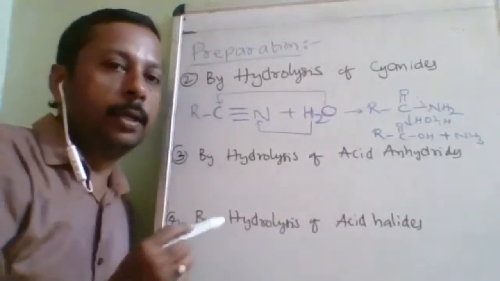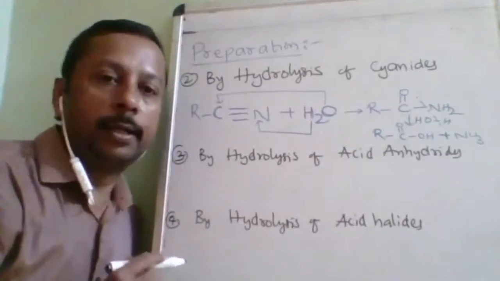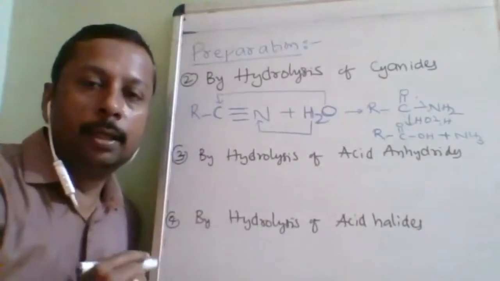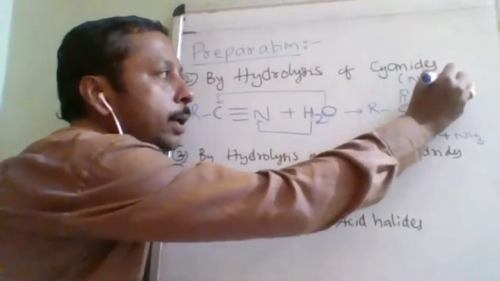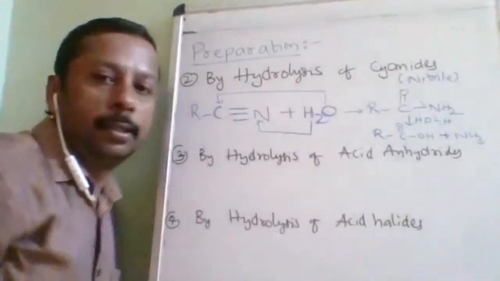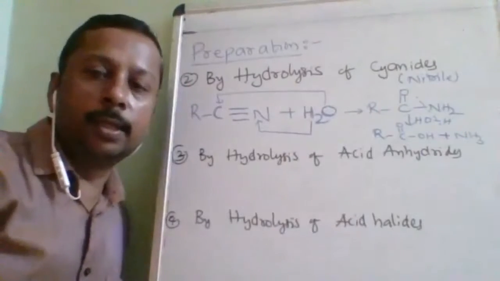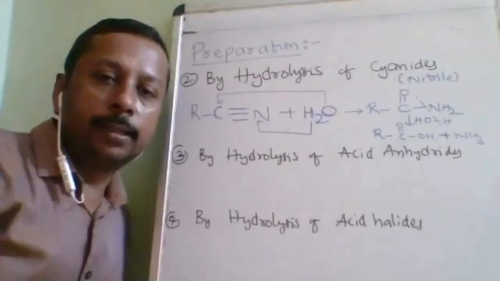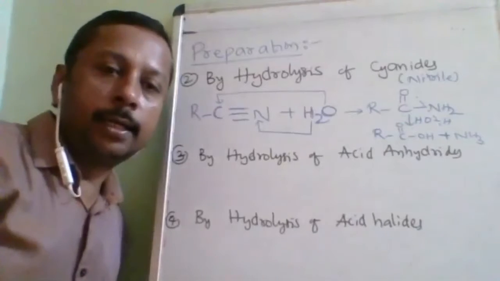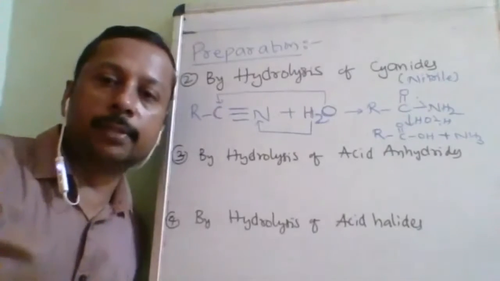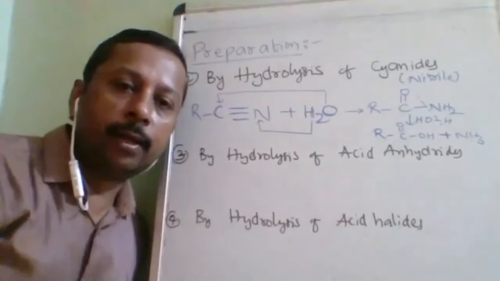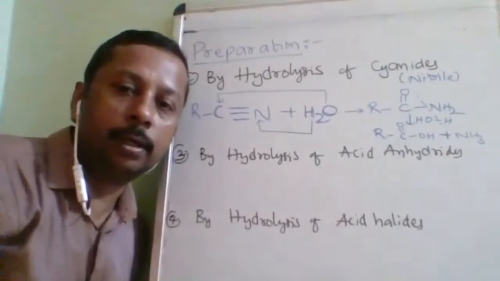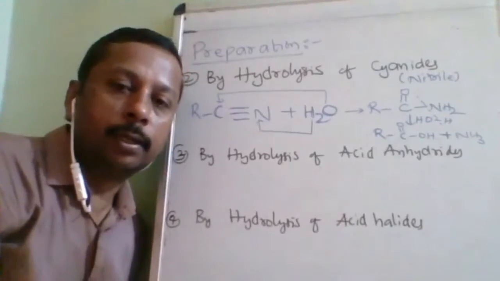So don't be in a hurry to give the answer. Read the question carefully. CN group: the IUPAC name is nitrile and the common name is cyanide. Cyanide or nitrile on partial hydrolysis gives amide. Further on reaction with one more water molecule, it gives carboxylic acid.